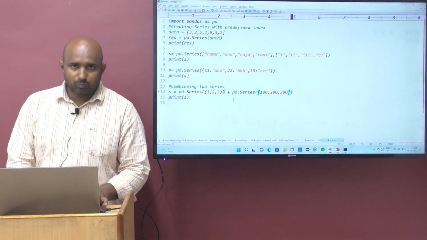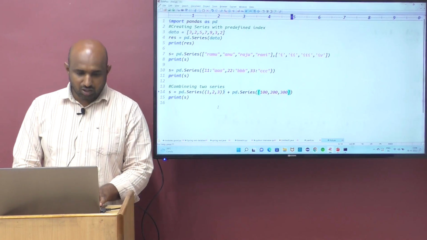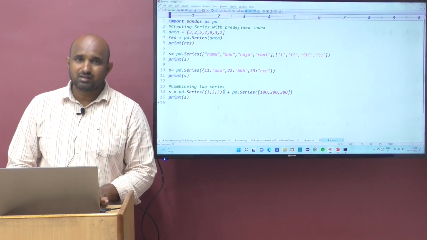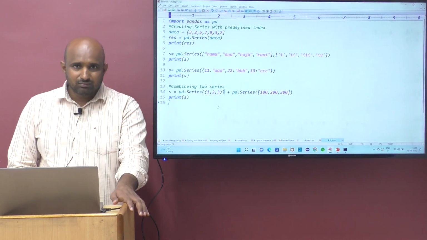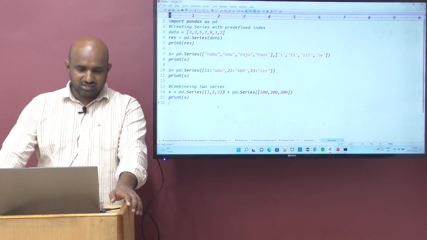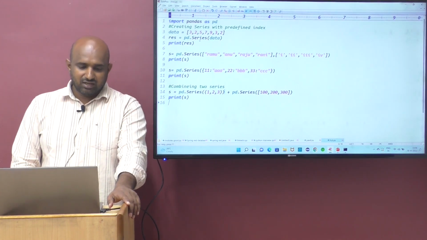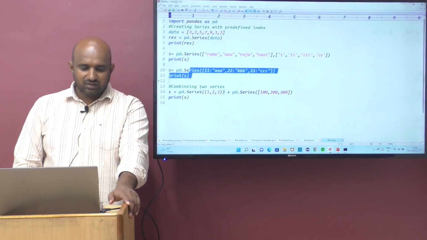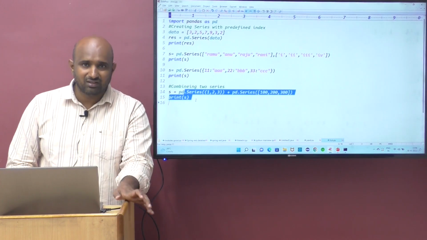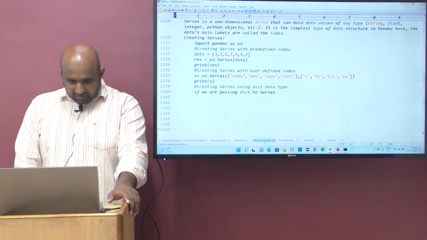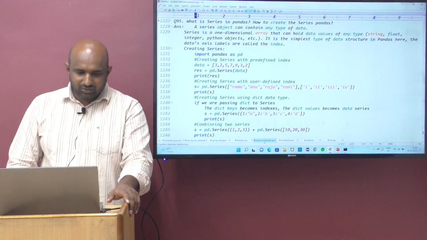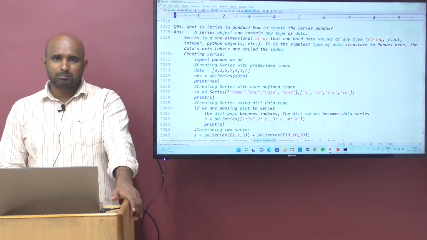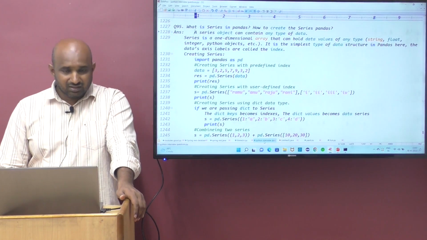I hope you got the complete idea about how to create the series and what a series is. Series is a data structure in pandas to hold one dimensional array data. First series you create with the predefined index, second series with the user defined index, a series with dictionary data, and combining two different series. Very good. Guys, you got the clarity, right? I gave more explanation about how to create the series in pandas and what the series is in pandas.